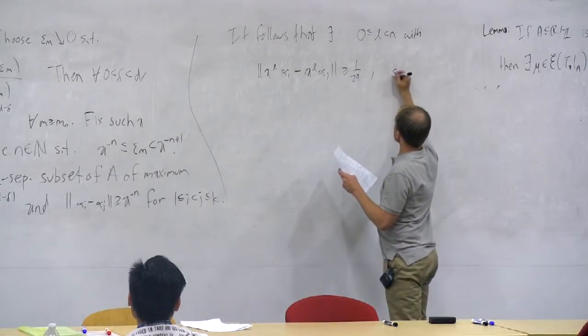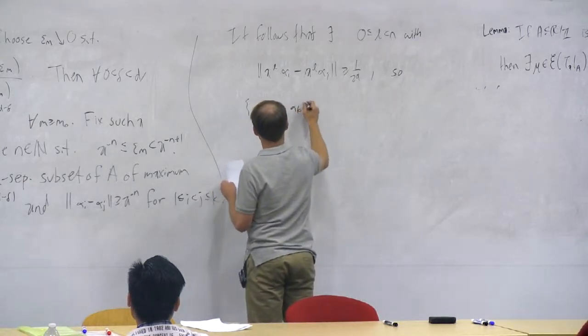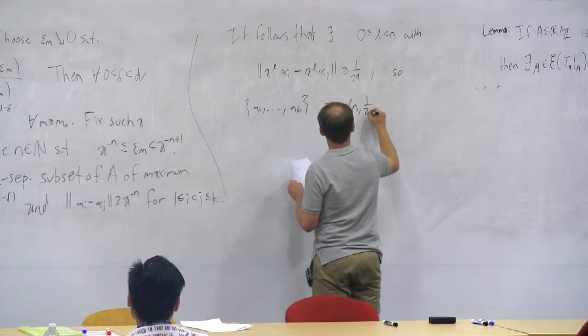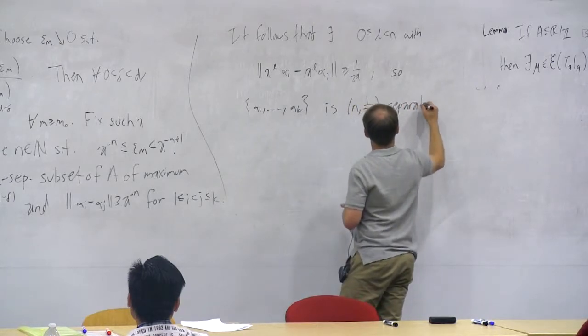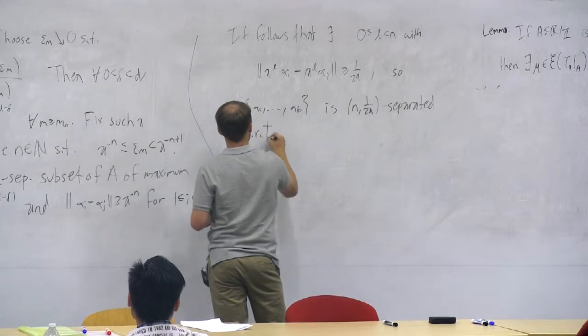And so what that means is that the set that I've chosen, this alpha 1 to alpha k, is n comma 1 over 2a separated with respect to the multiplication by A map, with respect to TA.